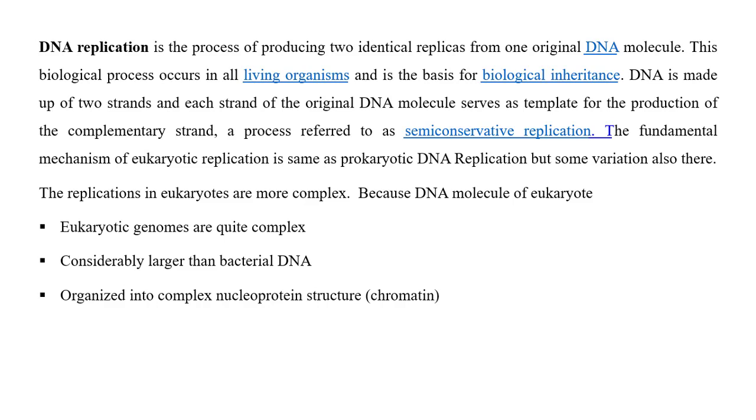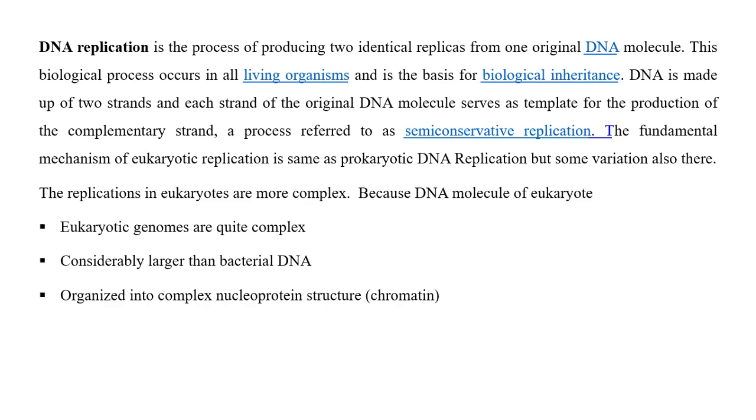The DNA is made up of two strands. During replication, the two strands are separated from each other by helicase activity. These two strands act as template strands, and they are used to produce a daughter DNA by the enzyme DNA polymerase. This process is called semi-conservative replication. Half of the DNA is the parental strand and half of the DNA is newly synthesized. So it is continued from one generation to another generation.